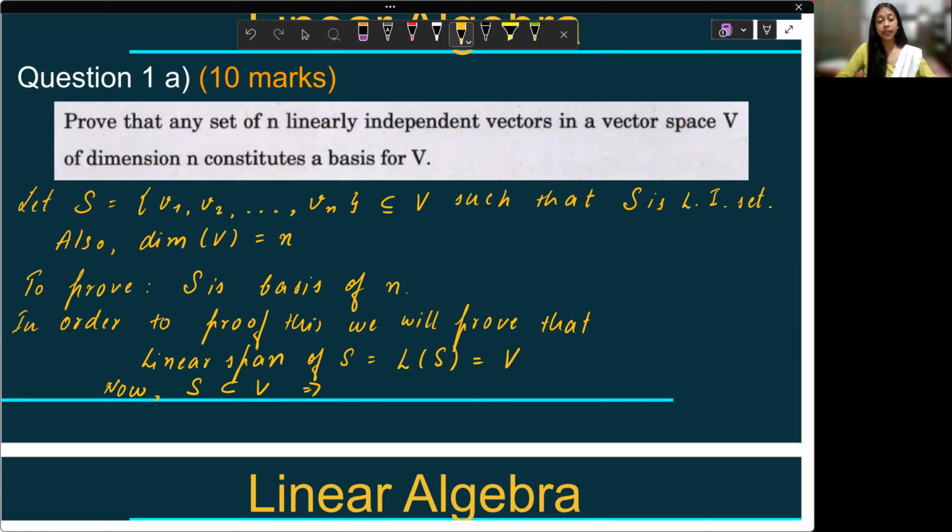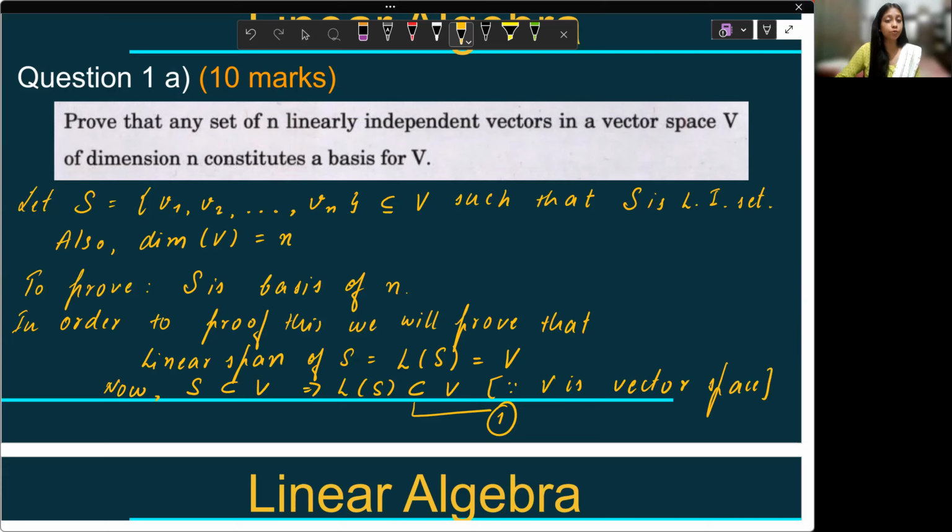What does it mean? S is a subset of V, but V is a vector space. If V is a vector space, that means if I take two vectors from it and talk about their linear combination, then that will also be in the vector space, right? So here I have taken S as a subset. The linear span of S will also be a subset of V, because V is a vector space. So one part of the equality is already proved.